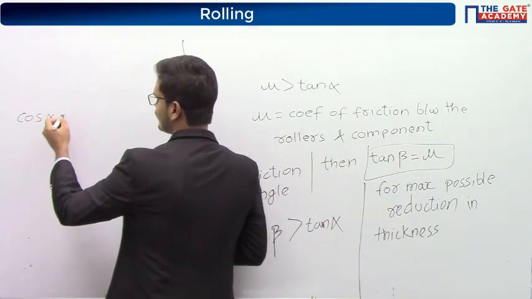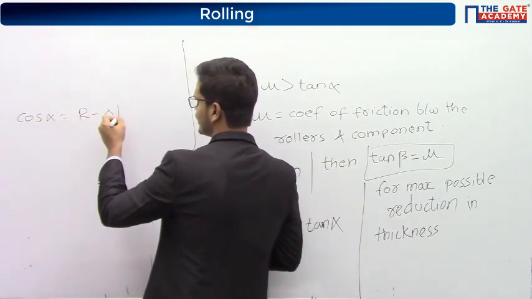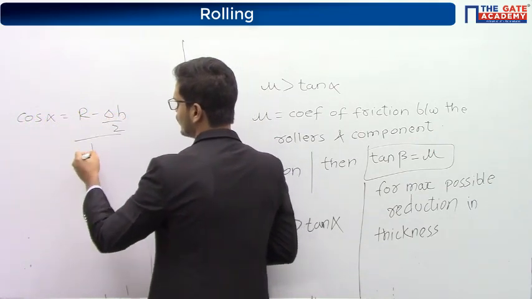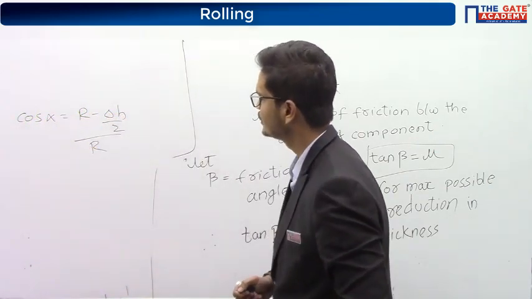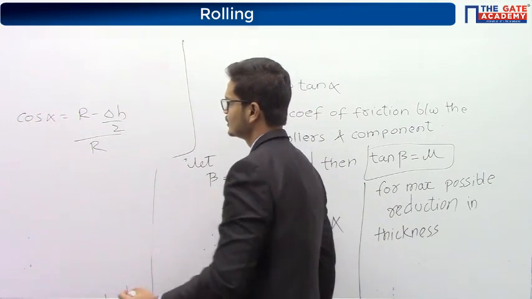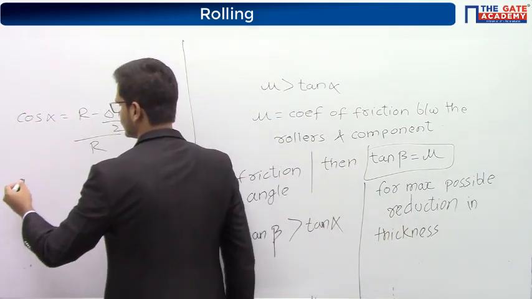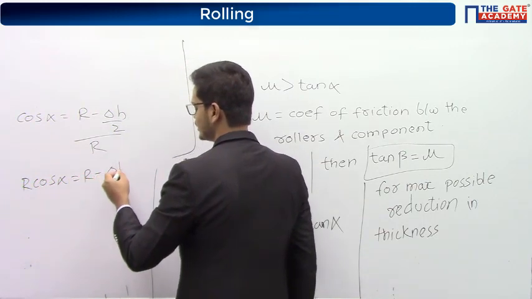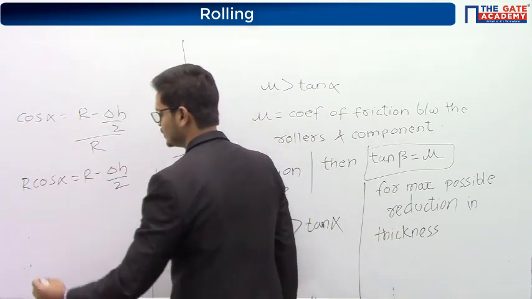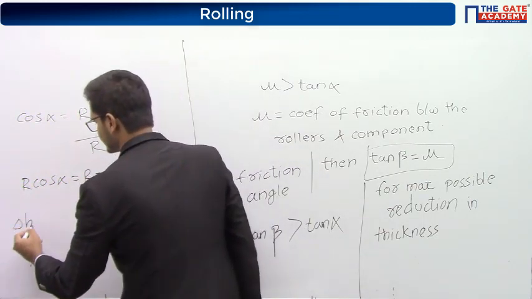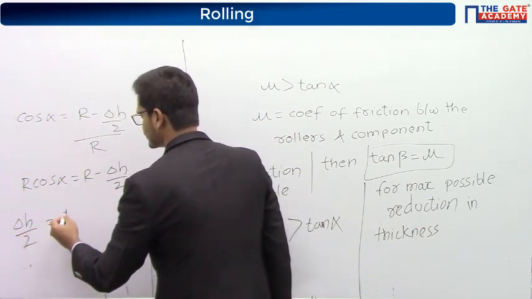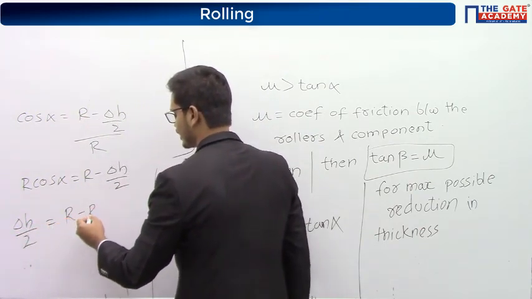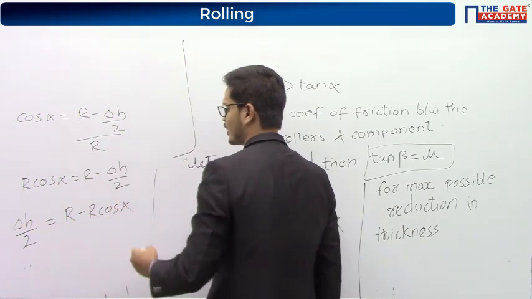Cos of alpha was equal to R minus delta H by 2 whole thing upon R, right? So R cos alpha is equal to R minus delta H by 2. So delta H by 2 is equal to R minus R cos alpha.